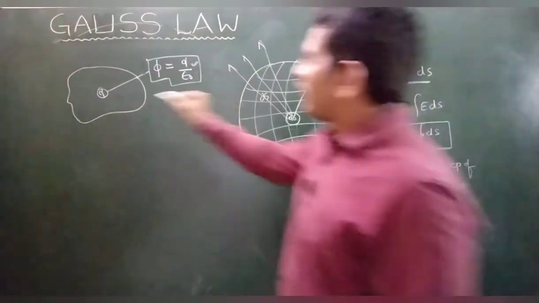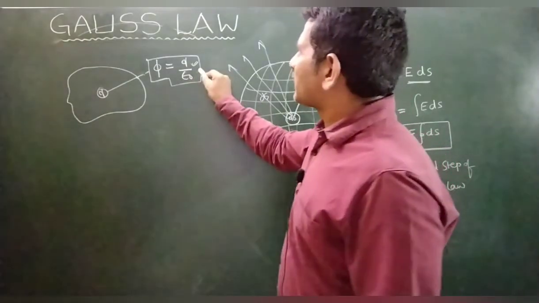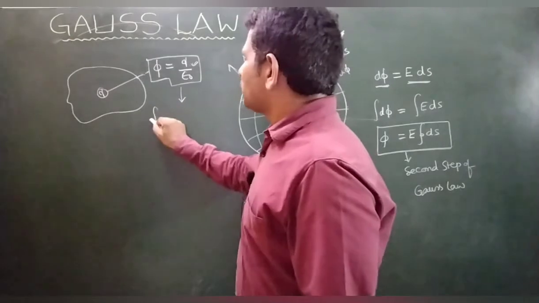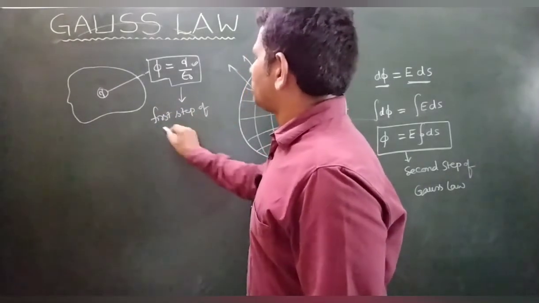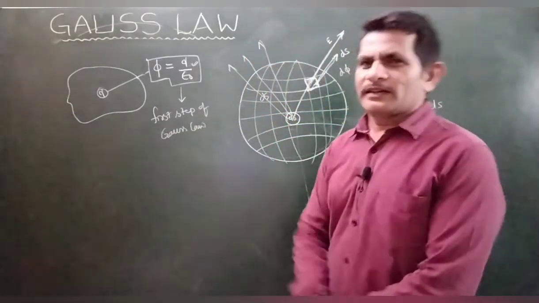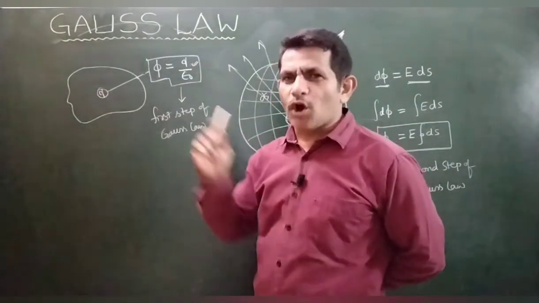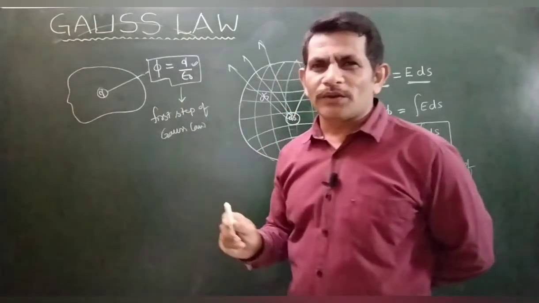First step is, if Q charge is inside the closed surface area, the flux created phi is equal to Q by epsilon naught. This is the first step of Gauss law. Are you getting my point? So can I explain once again? If Q charge is inside the closed surface area, how much flux is created? That is Q by epsilon naught.